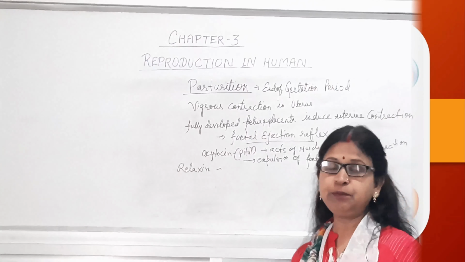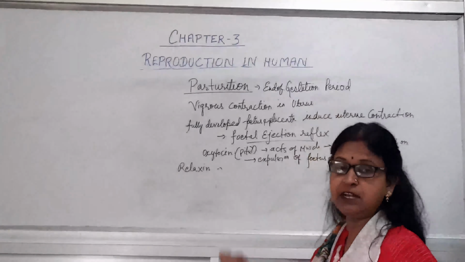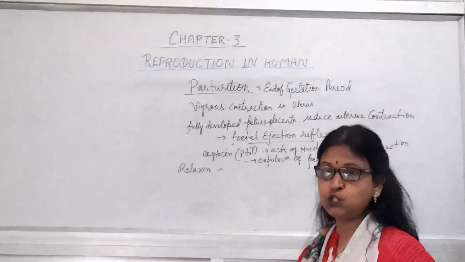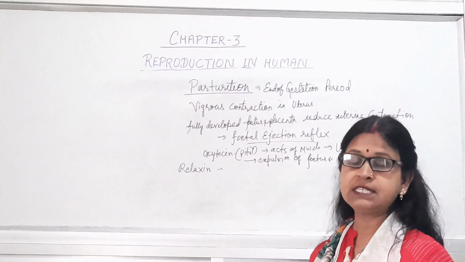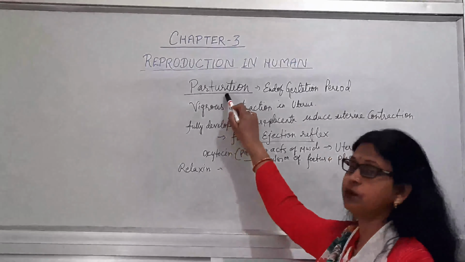Now, after the development of the baby, that is the end of the gestation period, after 9 months, the mature baby or the mature fetus is expelled out from the body, delivered out from the body, and that phenomenon is known as parturition.